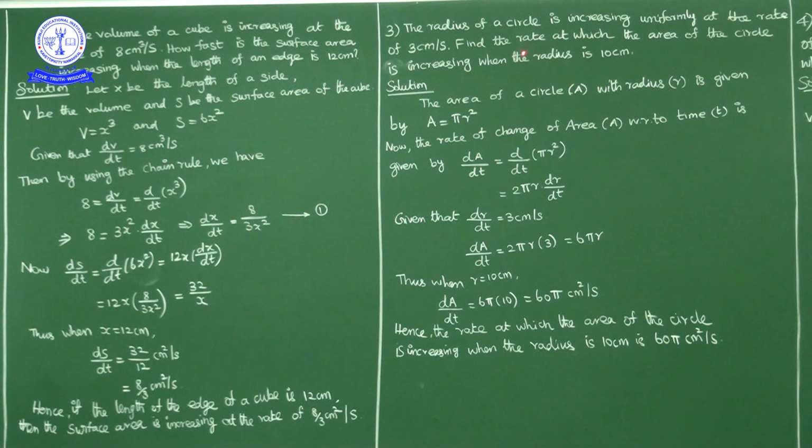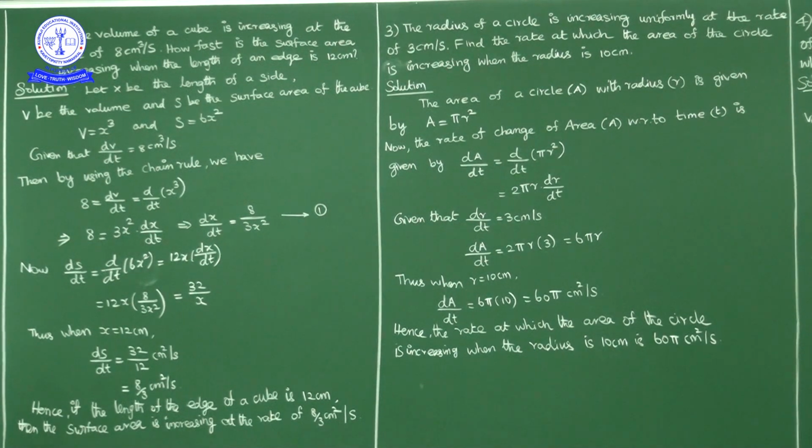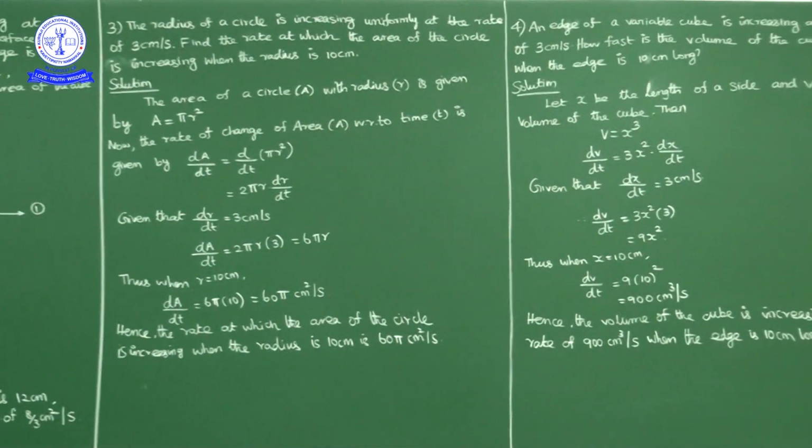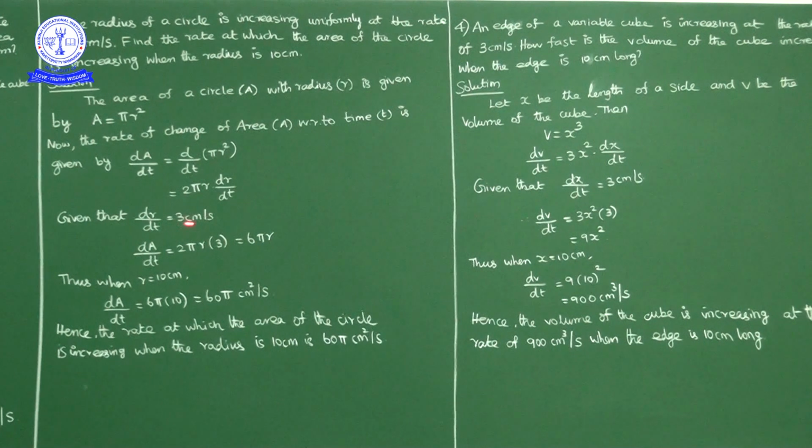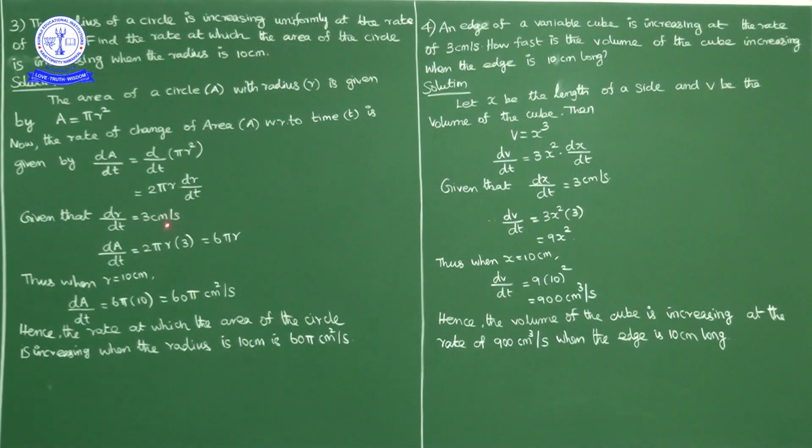Now what we have to find? The rate of change in area, means dA by dt we have to find. So dA by dt is equal to d by dt of pi r square. Okay, the pi r square derivative is 2 pi r, and the derivative with respect to t is dr by dt. So 2 pi r into dr by dt. In the question, what is given? The radius of the circle is increasing uniformly at the rate of 3 centimeter per second. Means dr by dt is given as 3 centimeter per second.